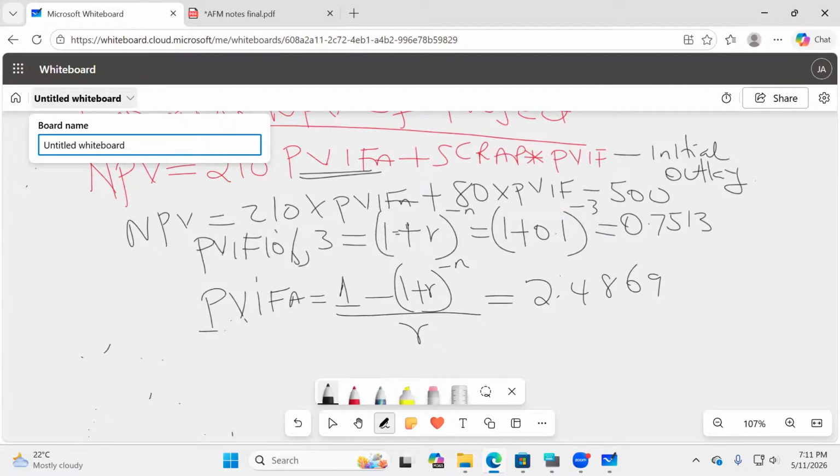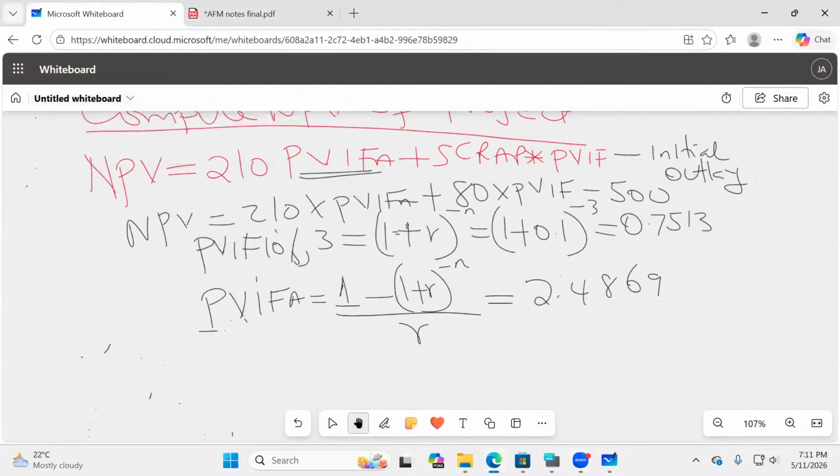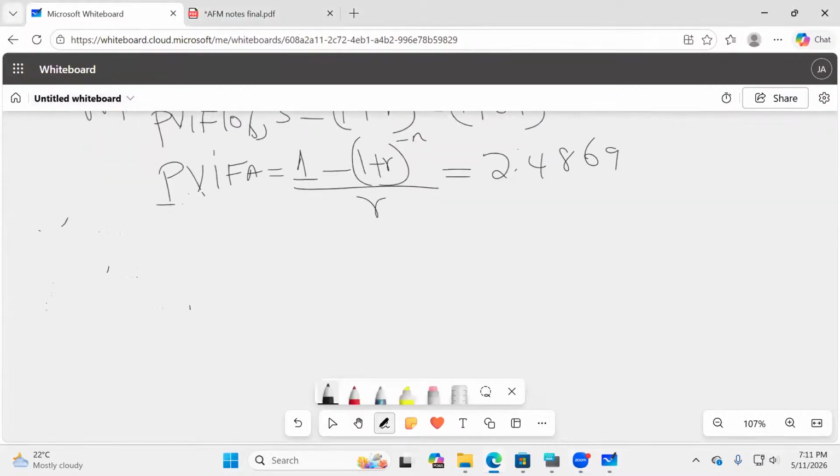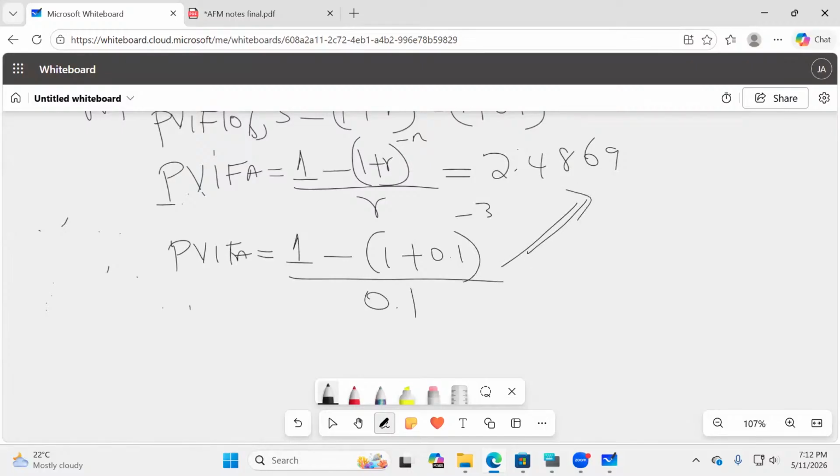I can easily plug in the numbers for all of us to see whether we are on the same page. Because if there is anything I like, it is when the entire class passes. It really becomes very good for me. The entire class should be able to pass. So to get this PVFA, it is 1 minus 1 plus R, which is 0.1, raised to negative 3, and then I divide everything by 0.1. I believe that if you do it that way, you shall be able to get that number.